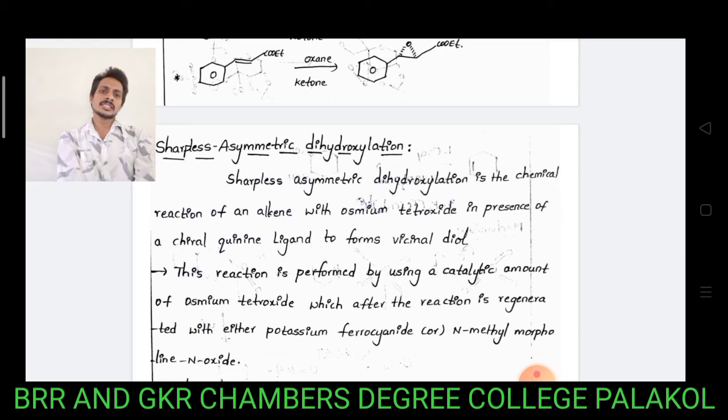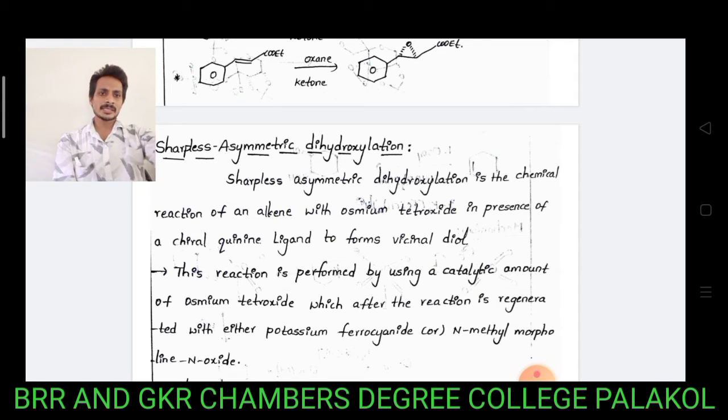Some of the olefin systems are treated with osmium tetroxide. It gives the corresponding 1,2 diols, syn diols. Syn diols are specifically either above the plane or below the plane. In this reaction we take an achiral molecule that undergoes a dihydroxylation reaction, and then it gives the corresponding syn diols. The diols are either above the plane or below the plane, so it gives a mixture of isomers.